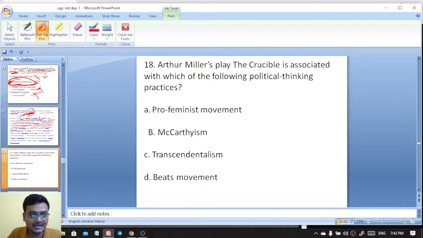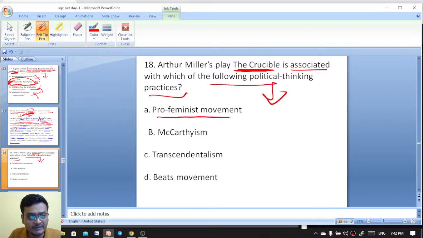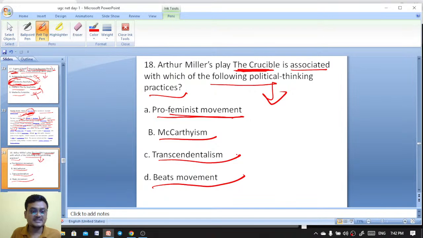Next question. Arthur Miller's The Crucible, an important one. Arthur Miller's The Crucible is associated with which of the following political thinking practices? Pro-feminist movement, McCarthyism, Transcendentalism, or Beats movement. I told you in the Telegram channel that this is going to be an interesting, fruitful session. Now this question will be coming like this.